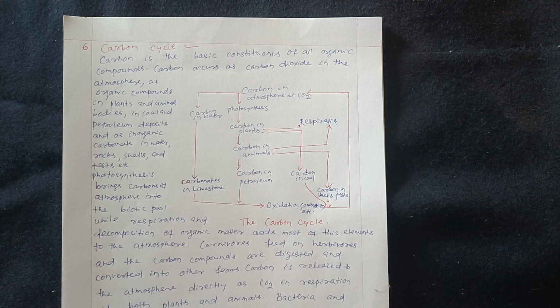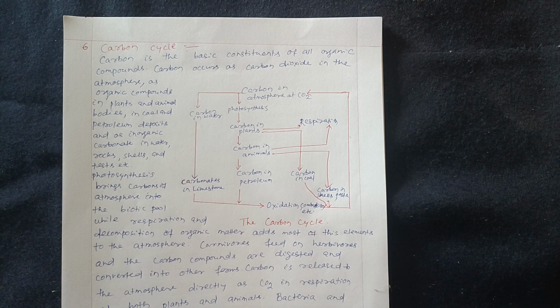Next comes the carbon cycle. Carbon is the basic constituent of all organic compounds. Carbon occurs as carbon dioxide in the atmosphere, as organic compounds in plant and animal bodies, in coal and petroleum deposits, and as inorganic carbonates in water, rocks, shells and tests, etc.